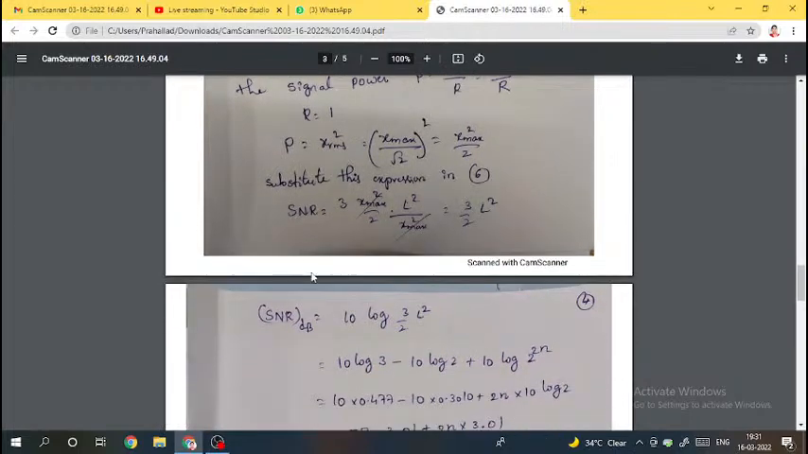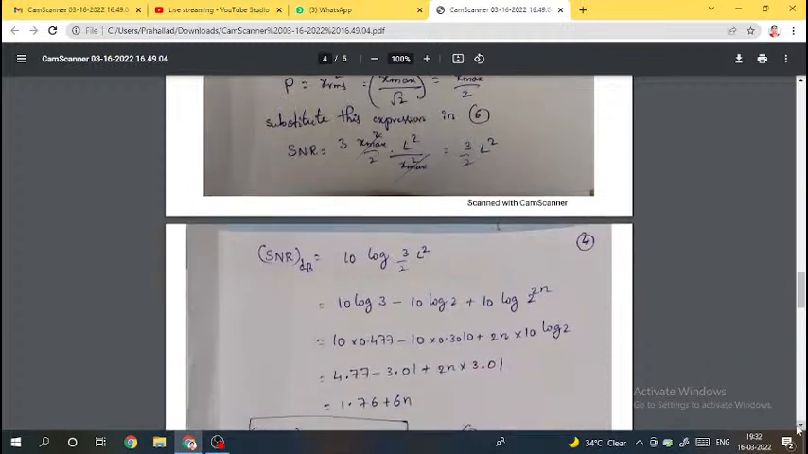Then we will get signal to noise ratio is equal to 3 into P, where P is X max squared by 2, into L squared by X max square. X max square and X max square will get cancelled. So 3 by 2 into L square. Again, signal to noise ratio in terms of dB is equal to 10 log of 3 by 2 L square. Log A by B means log A minus log B. So 10 log 3 minus 10 log 2 plus 10 log of L square, where L is 2 power n, so L square is 2 power 2n.